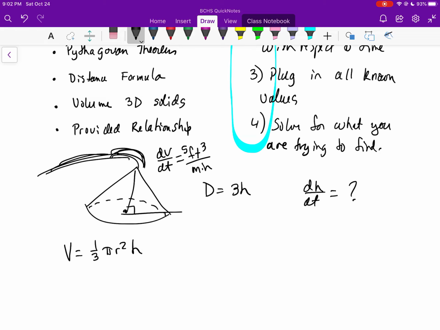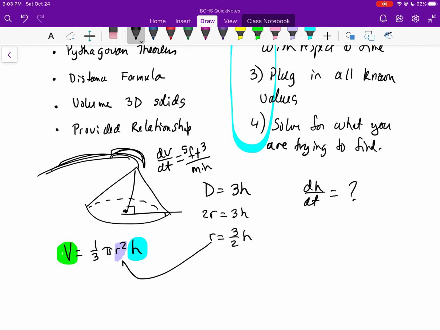In this particular setup, I know dV/dt because they gave that to me. And so if I take the derivative of this, I'll get a dV/dt, and that's all good. I will get a dh/dt when I take the derivative of that, and that's all good because I want to find dh/dt. But the problem over here is I don't have a dr/dt in my setup. It'd be very, very nice if I could get rid of this r variable and make my life a lot easier. Well, I know that the diameter is 3 times the height, and diameter is going to be twice the radius. And so if I solve, the radius is going to be 3/2 the height.